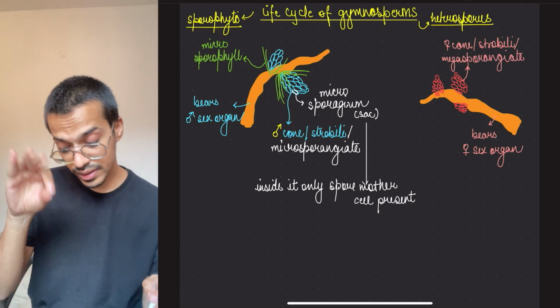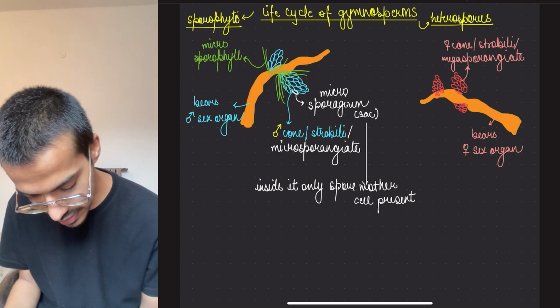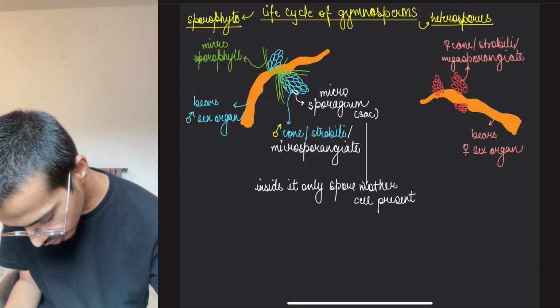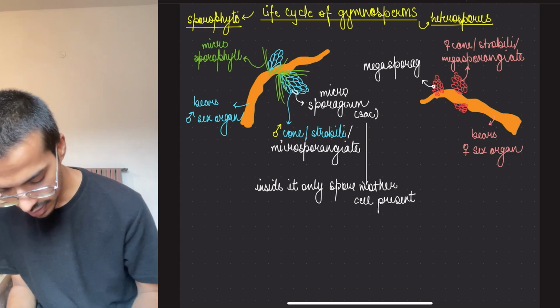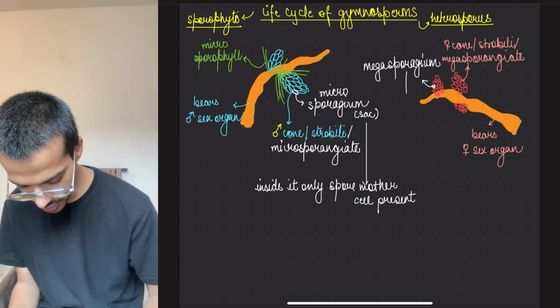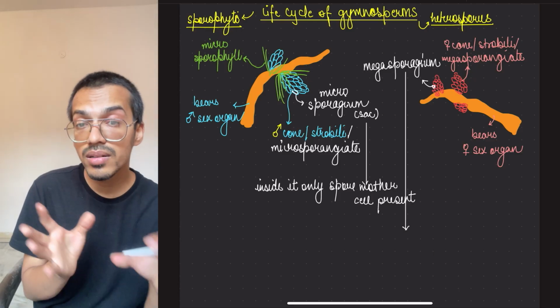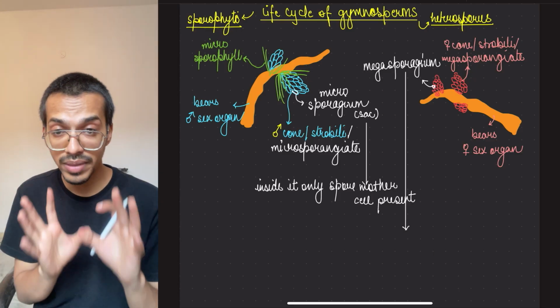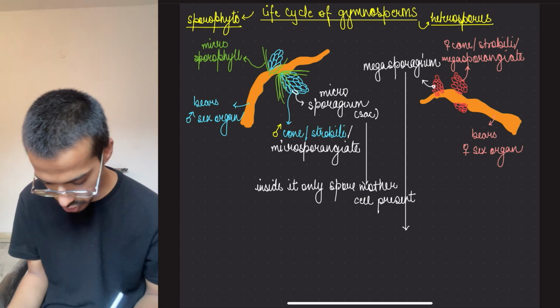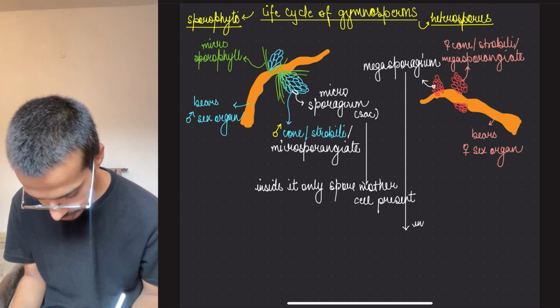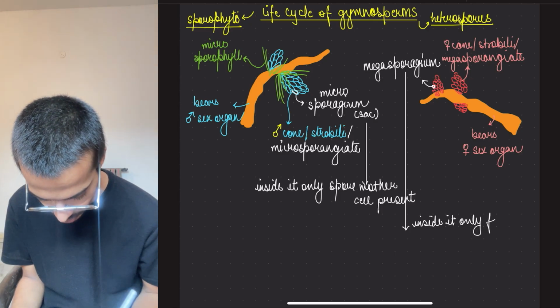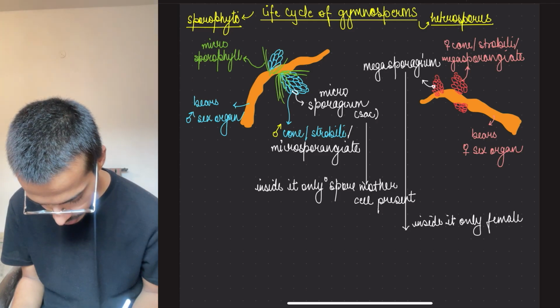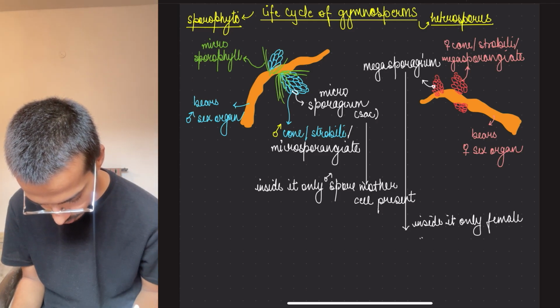Okay, now this thing has what? A single structure, same like that. So these single structures are called as what? These are called megasporangium, means female sac. Inside this only what is present? Your female structure, means the female megaspore will be formed. Okay, so inside it, only the female spore mother cell is present.